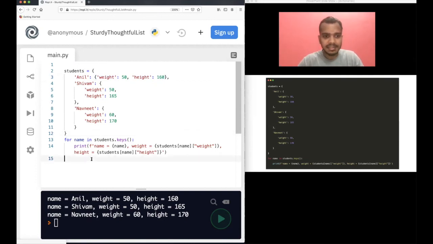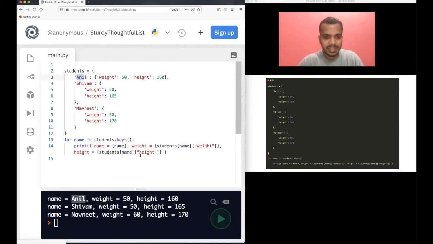And then what I have done is I have iterated over all the keys of students. What are all the keys of students? Anil is one key, Shivam is one key, Navneet is one key. So I am looping through all the keys of these students. Then I'm printing first the name. In name, the key will be stored as Anil, Shivam, and Navneet. So first, the name Anil got printed. Then I want to print the weight associated with this Anil key.